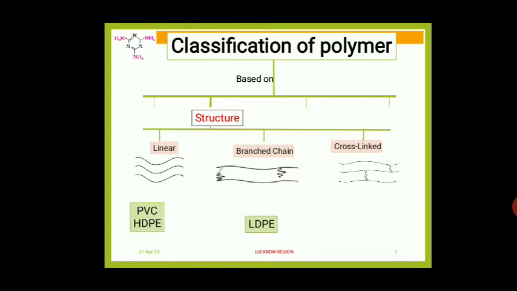The third one, cross-linked polymers. The polymers which are having cross linkages between polymers, such type of polymers are called cross-linked polymers. Examples: bakelite and melamine. See here, students, cross linkages are there, and here some branches will be there.